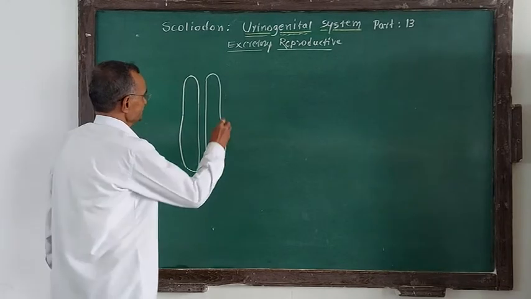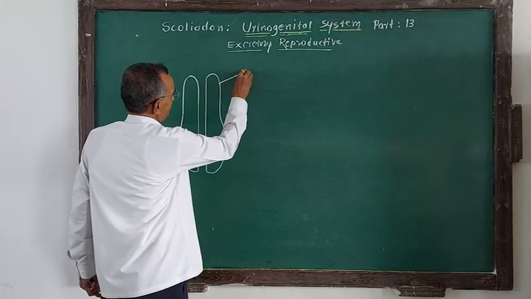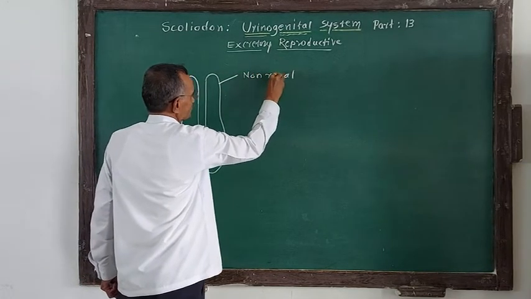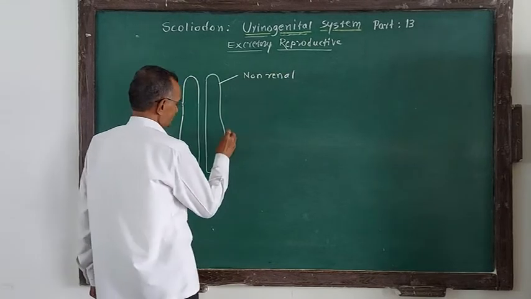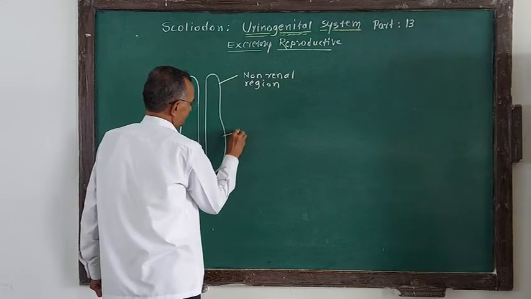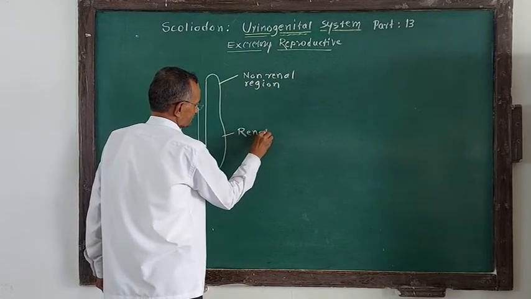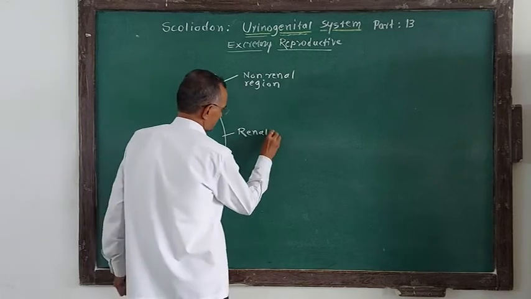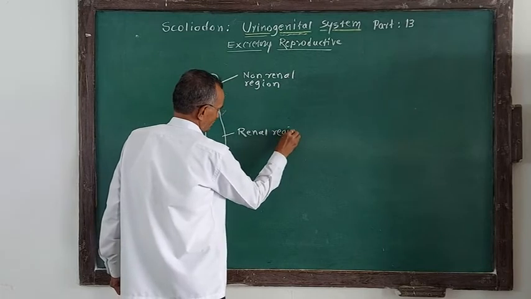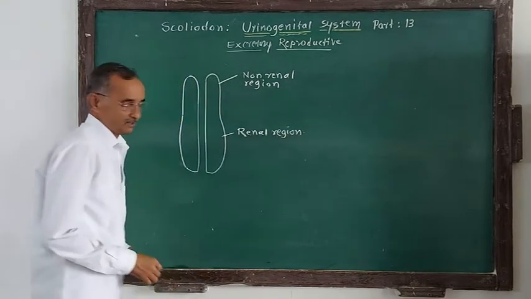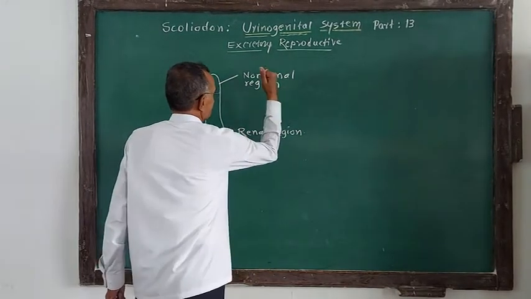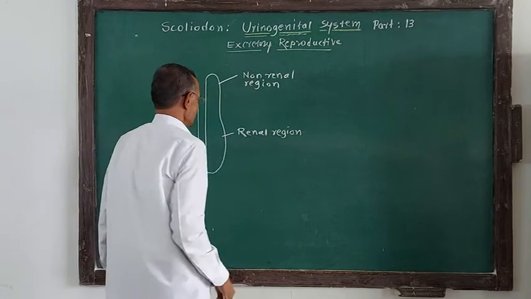Which are those two regions? This is called the non-renal portion or region, and this is called the renal region or portion of the kidney. Renal region or part of the kidney. So we can say non-renal part and renal part. These are two parts present in each kidney.